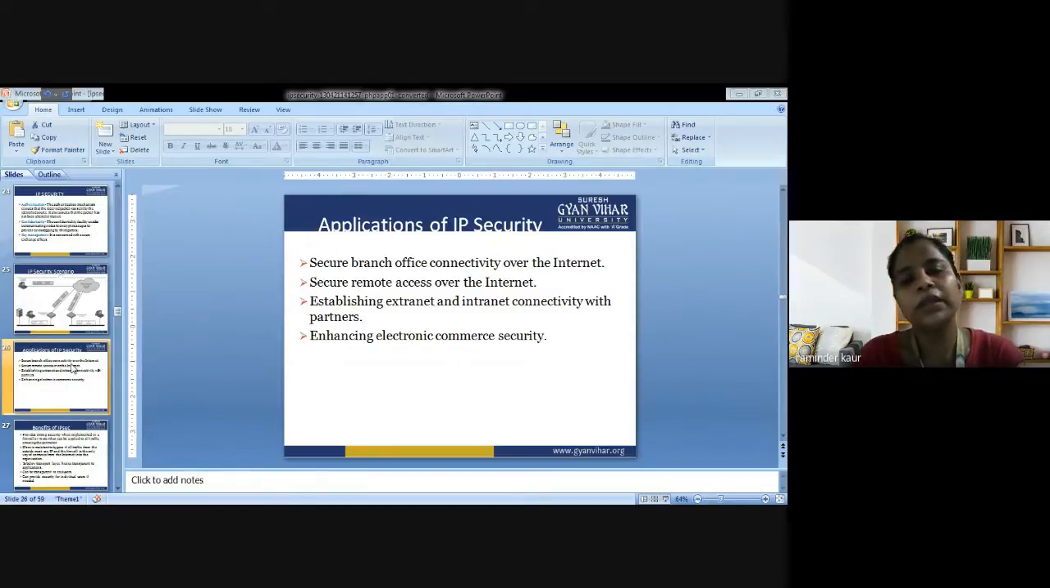So I can say these are the applications of IP security. Have a look at the applications again. If you are having any query, you can ask me any question.